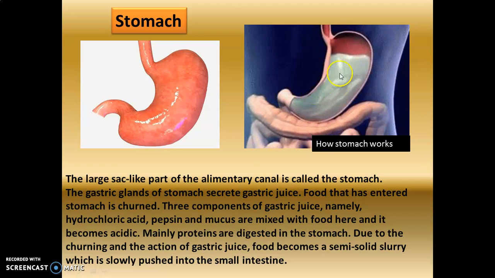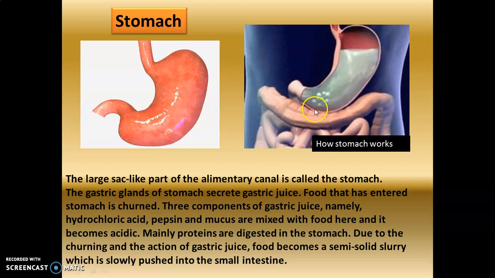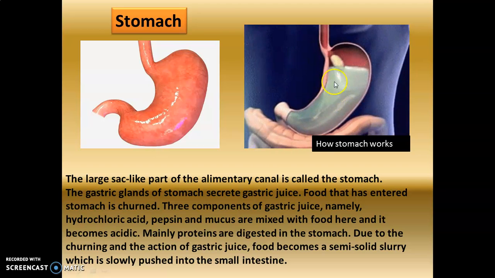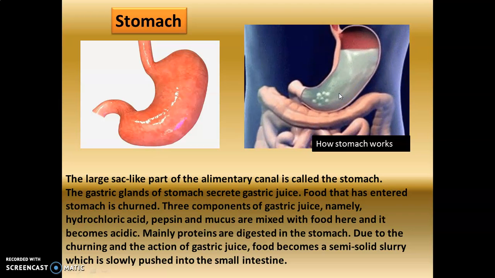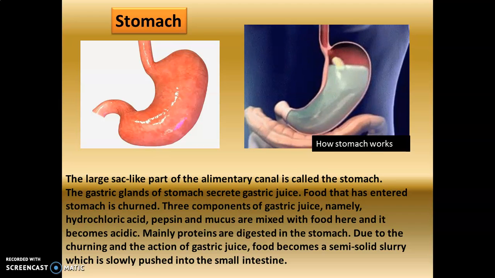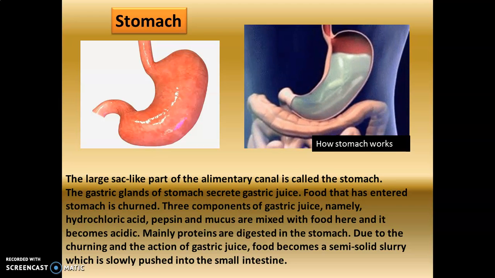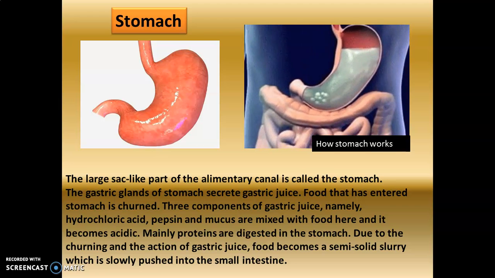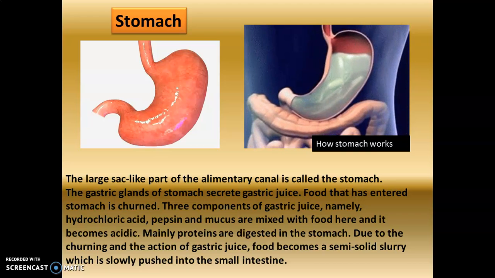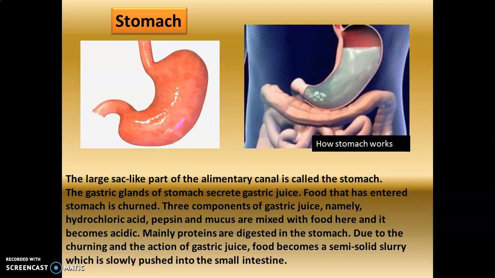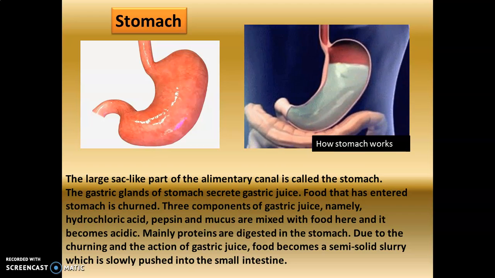All of this gets mixed with the food, and the food is converted into smaller substances, or we can say it is digested. When the food enters the stomach, it becomes acidic. Hydrochloric acid is there that makes the food acidic.